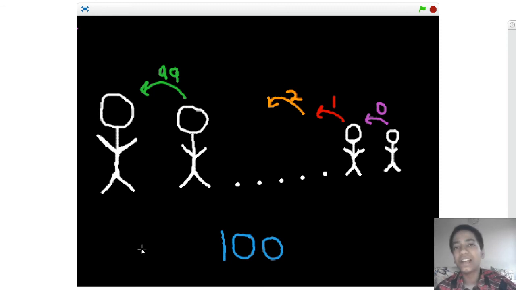Now we can generalize that the length of the queue for any person i is basically the length of the queue for the person i plus 1 and then that value plus 1, right? If that person is not the first person of the queue. This is the base case: if he is the first person of the queue, then the result is simply 0.